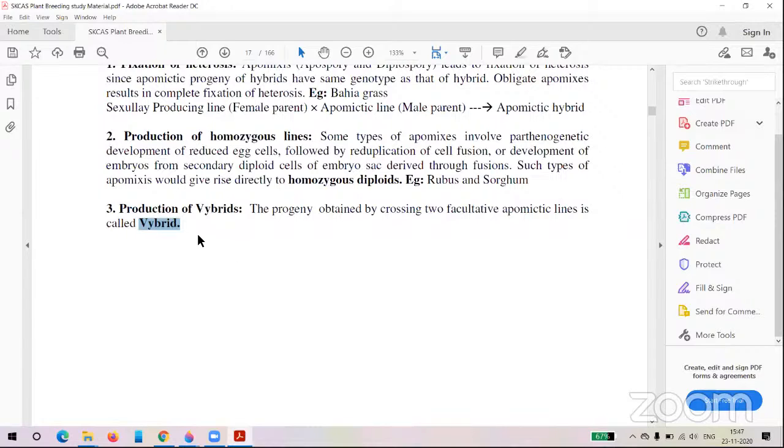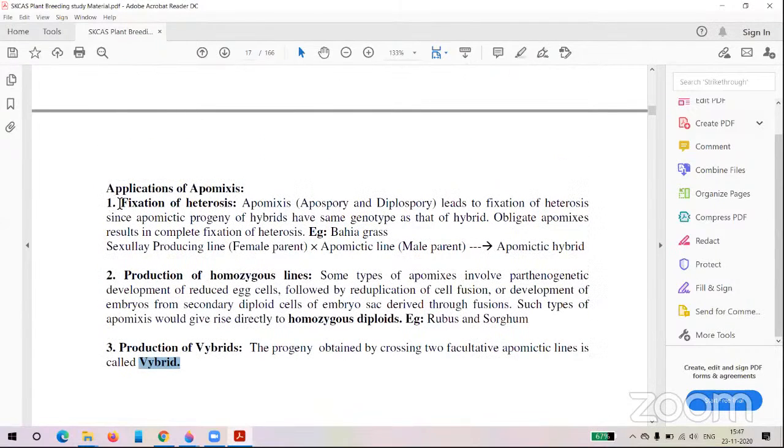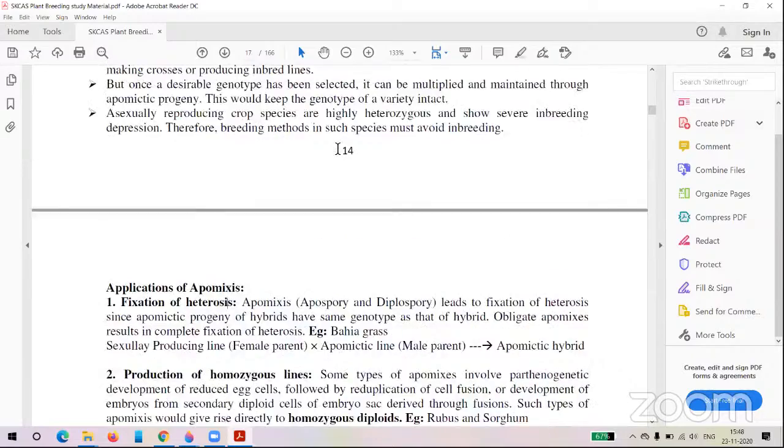In this topic, generally they will ask about the hybrid and the fixation of heterosis. In the examination they will ask: which of the following phenomena are involved in the fixation of heterosis? Vegetative reproduction, apomixis, balanced lethal system, or all the above. So the answer is all the above.